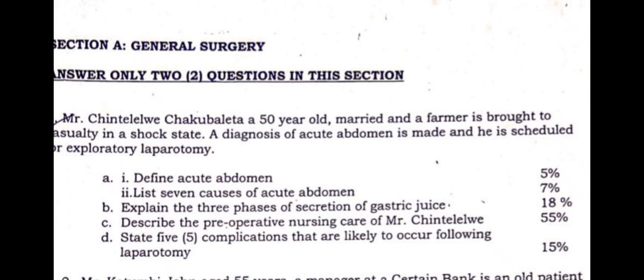After you do that, you also have to give him psychological care. So this is the care that I was talking about in the aims. So it should come out in your preoperative care. On psychological care, you write what you'll be telling Mr. Chinterere, the actual things. You're going to be using statements or phrases like, I will encourage Mr. Chinterere to be strong. I'm going to advise him that this particular surgery has no complications if things are handled properly, or if there are complications, you mention them, so that he is aware, so that he is mentally ready for that particular procedure.